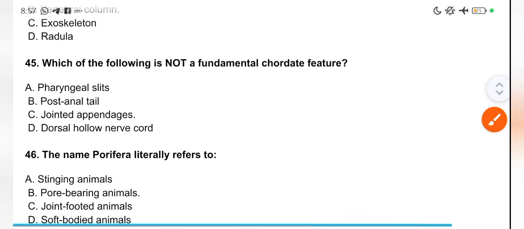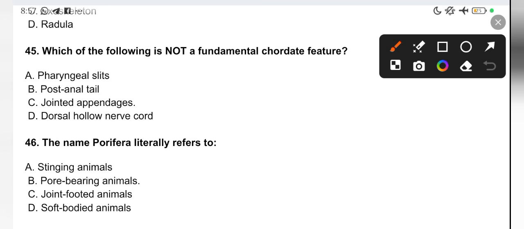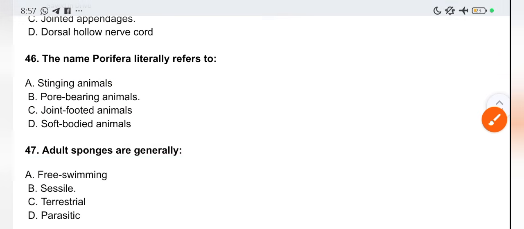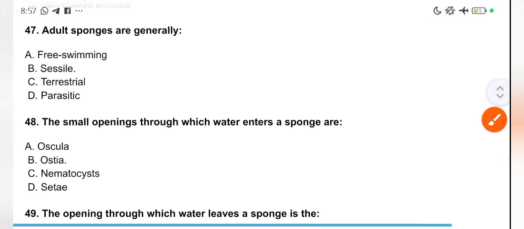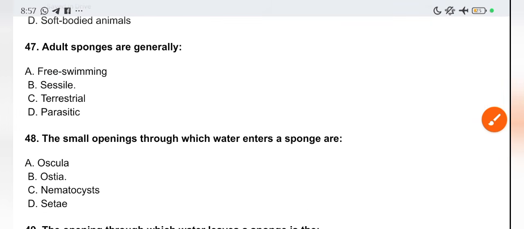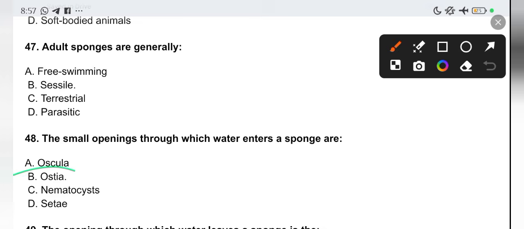The name Porifera literally refers to pore-bearing animals. Please also take note of the meaning of all these phyla. Platyhelminthes, it's flatworms. Please take note of them. I beg you. 47. Adult sponges are generally dash. They are sessile. 48. The small openings through which water enters a sponge are ostia. Then the hole through which it leaves is known as osculum. It enters through ostia, leaves through osculum.